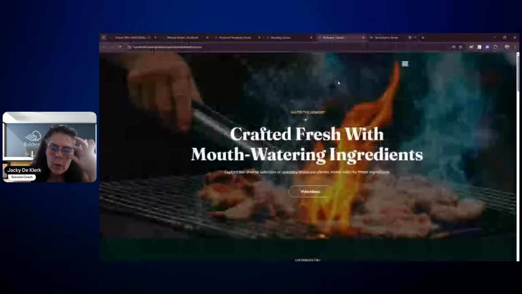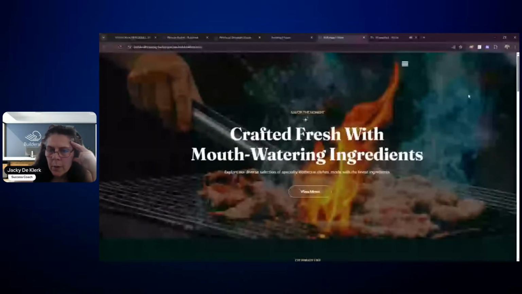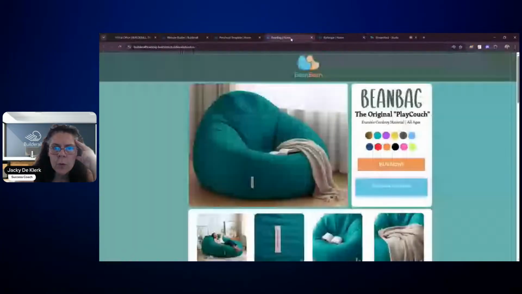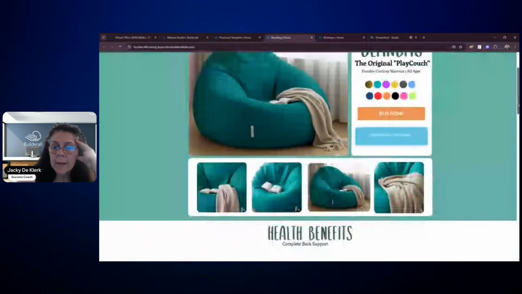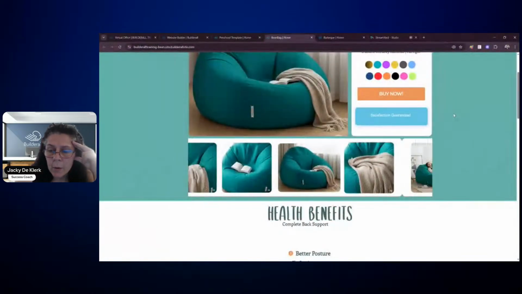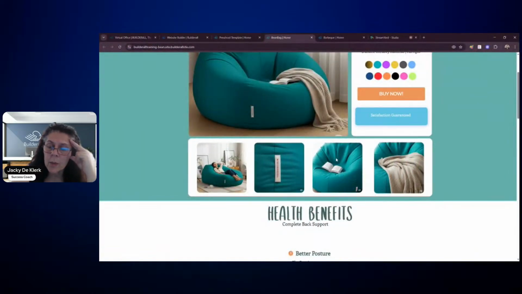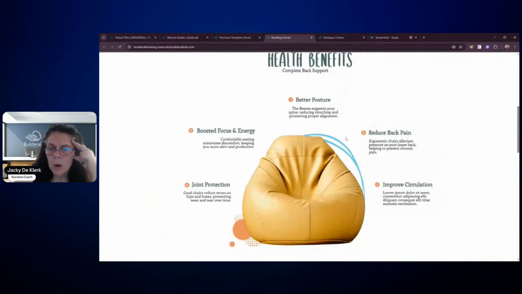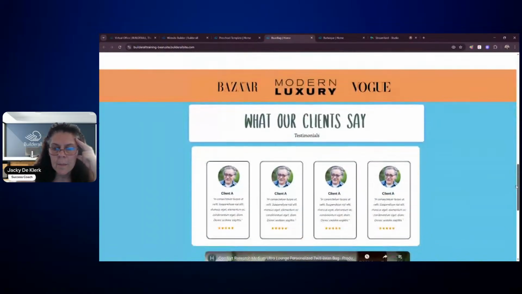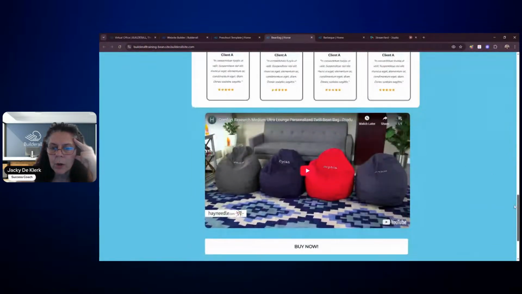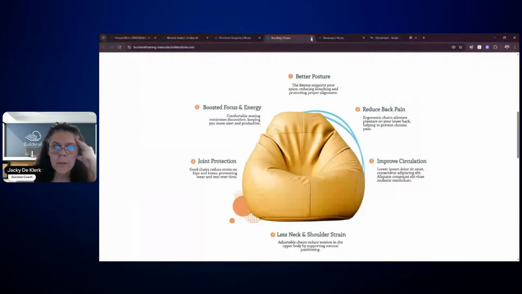Then we've got the barbecue one, which was also a burger menu. That's one I showed you before. The beanbag is the one that we've got a rotation banner now here. So instead of having it as the background or as testimonials like we did today, you've got images in that area. Then we see how beautifully the words come from the left and the right, which is the animation that we spoke about in that section. The normal testimonials, but they're not scrolling, and a video at the bottom. All right, so that was that one.